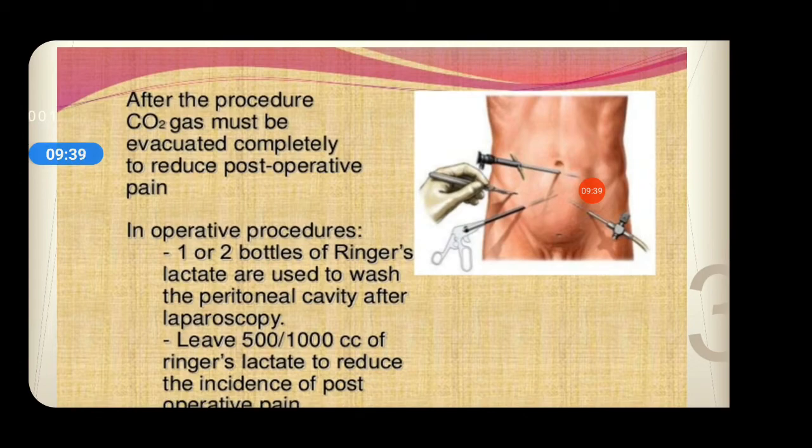Then you have to perform the procedure. Afterwards, carbon dioxide gas must be evacuated completely to reduce the postoperative pain. So you have created a pneumoperitoneum before. After finishing the procedure, either diagnostic or operative, whatever the procedure is, you have to evacuate the air completely, or make the peritoneum normal by evacuating the air which you have introduced before.